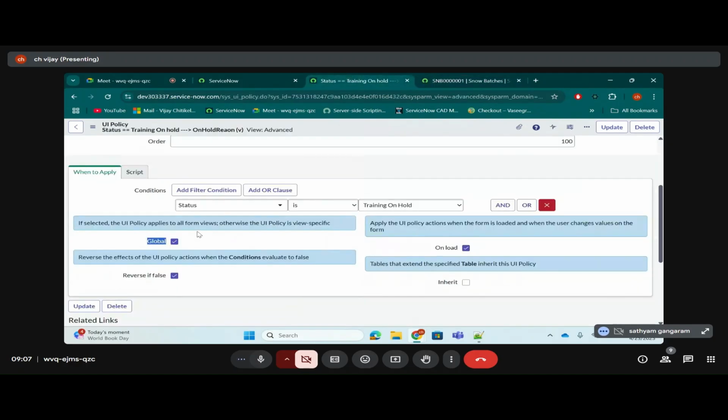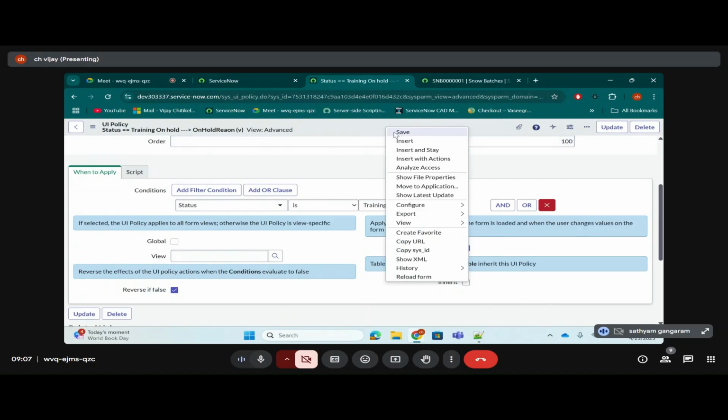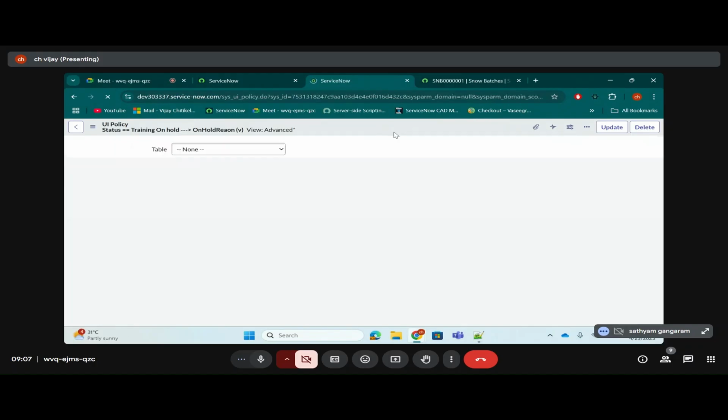I just showed you. Otherwise means what? If you uncheck it, then it will work only for one view. The UI policy is view specific. If you uncheck it, it will work only for one view. Okay? Clear? Yes, Vijay. Only one view it will work. If you check it, it will work for all the views. If you uncheck it, it will work only for one view.